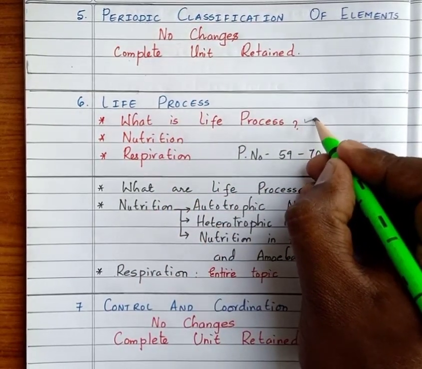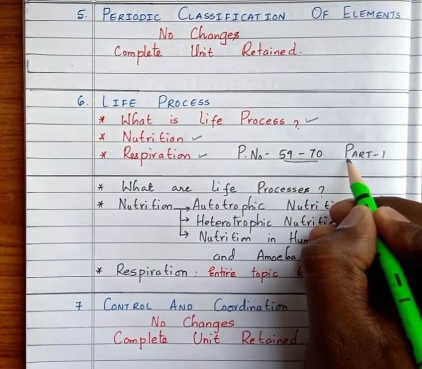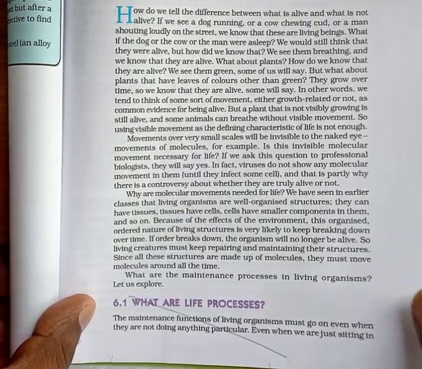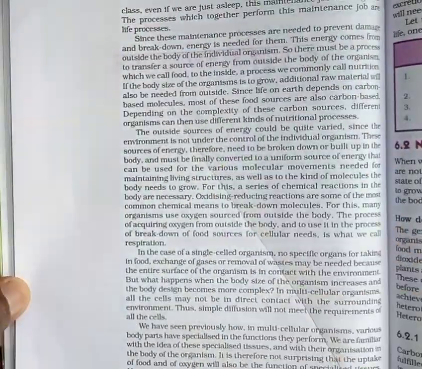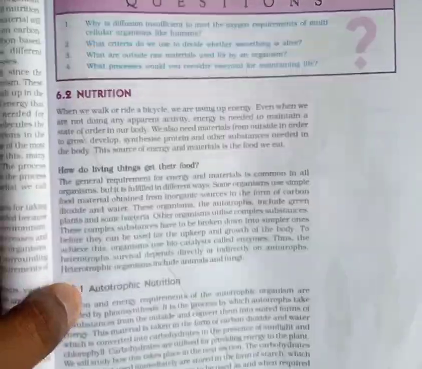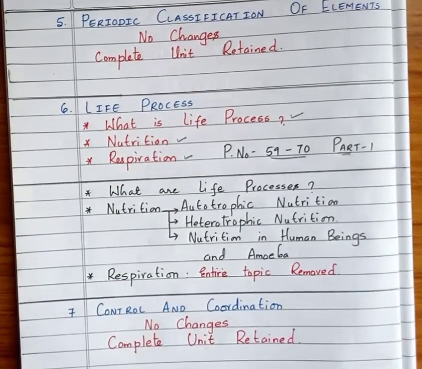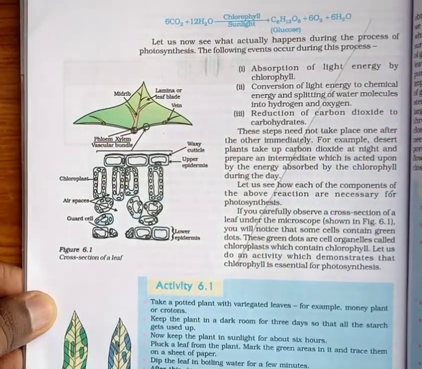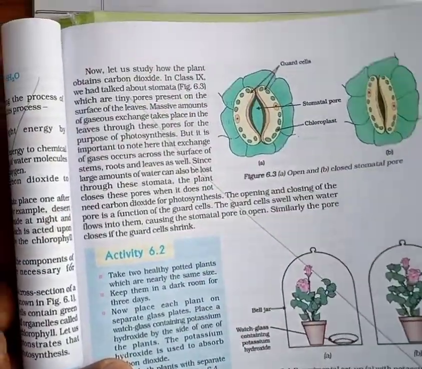Next, life processes. The deleted topics are what are life processes, then nutrition and respiration. Take your textbook and make a note. The deleted portions are what are life processes, then nutrition and respiration in amoeba and human beings. In nutrition, the skipped topics are autotrophic nutrition, heterotrophic nutrition and nutrition in human beings and amoeba. Then the entire respiration topic is skipped.